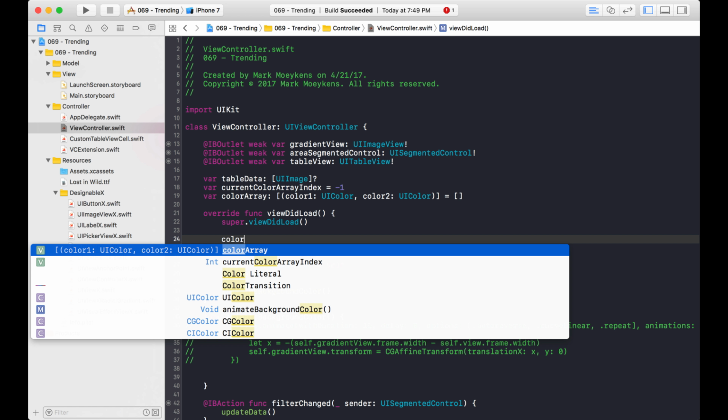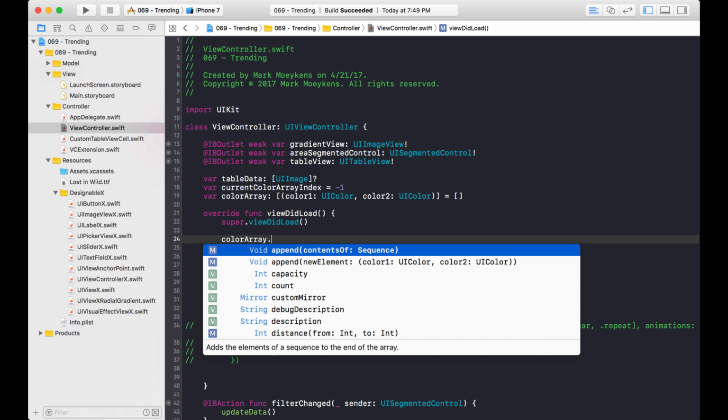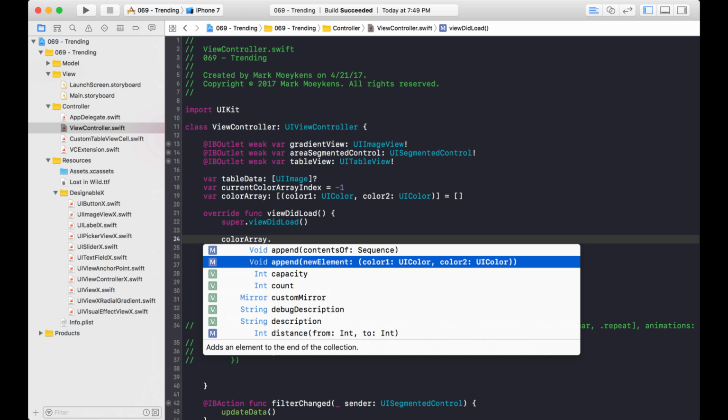Okay, so color array. And we want to append, which means we're basically adding something to the array. Append means adding something to the end of something, right? So, and this is the one we want. There's two different options. And as you can see here, this is our tuple. So that's what we want to do. We want to append a new tuple.